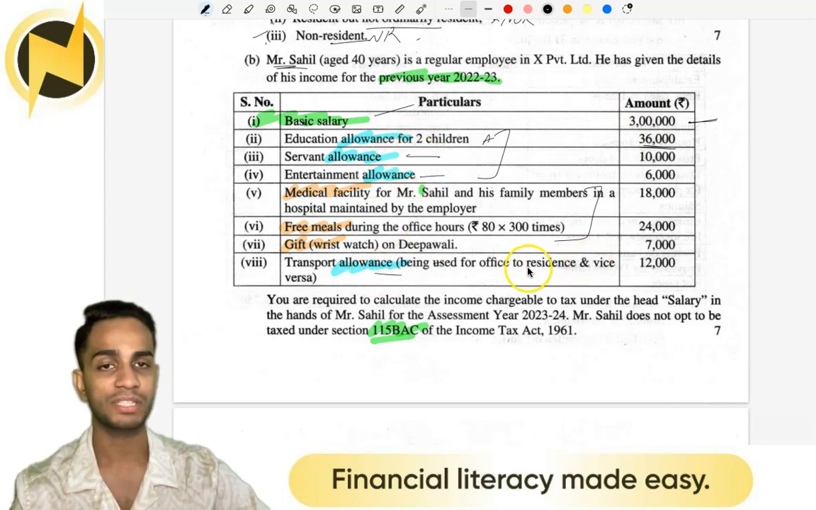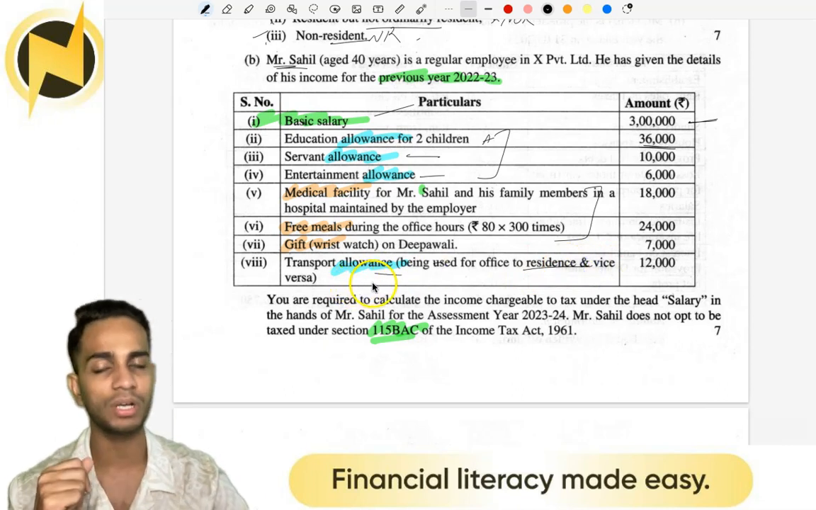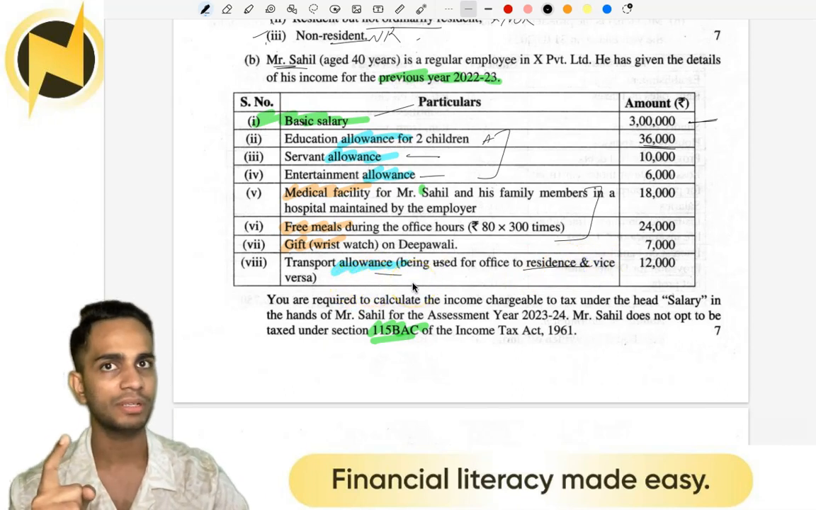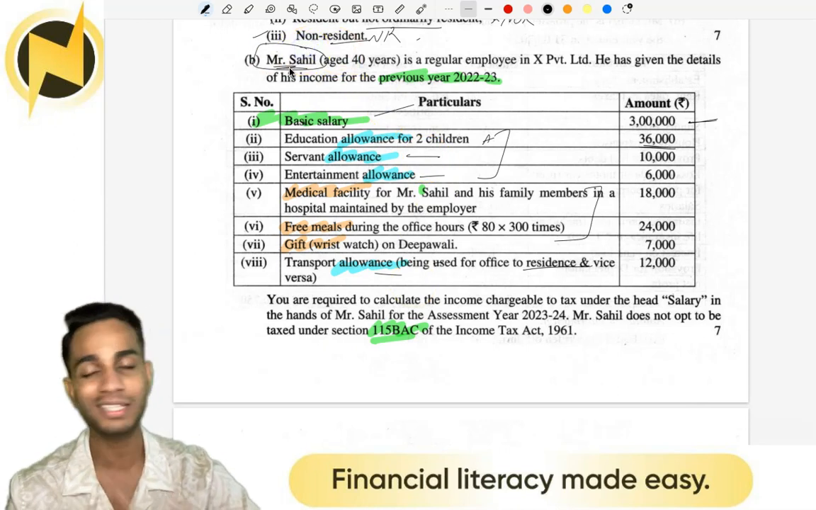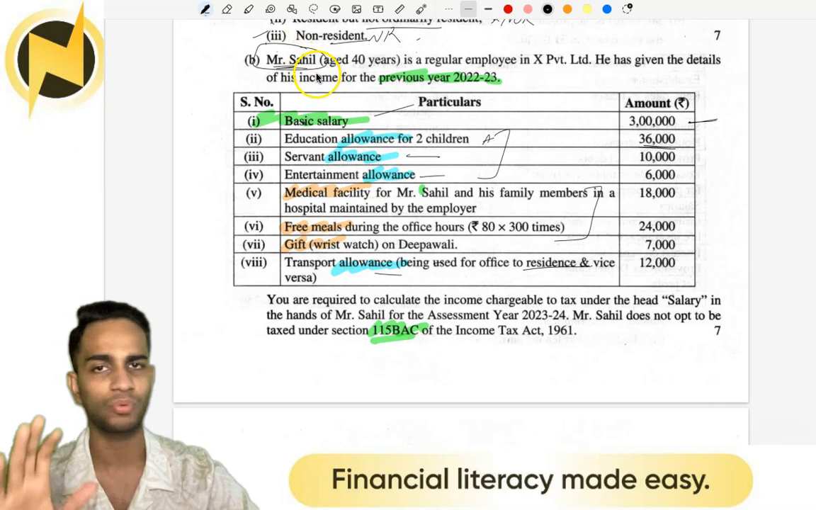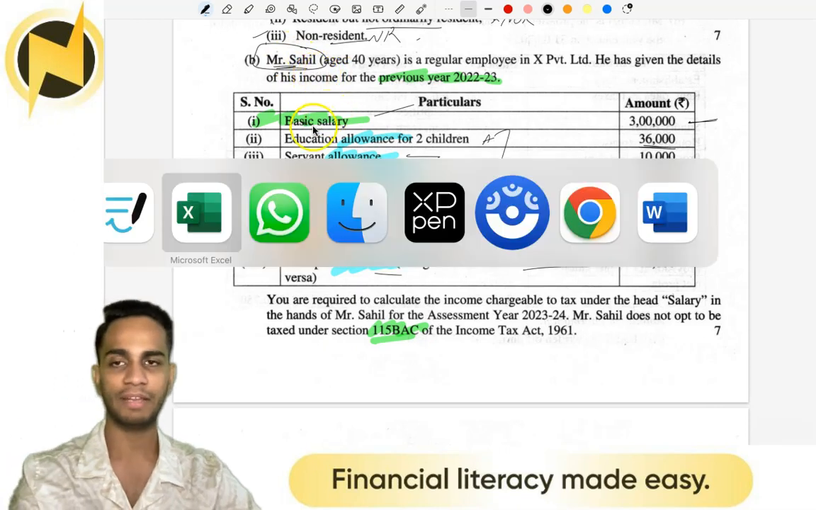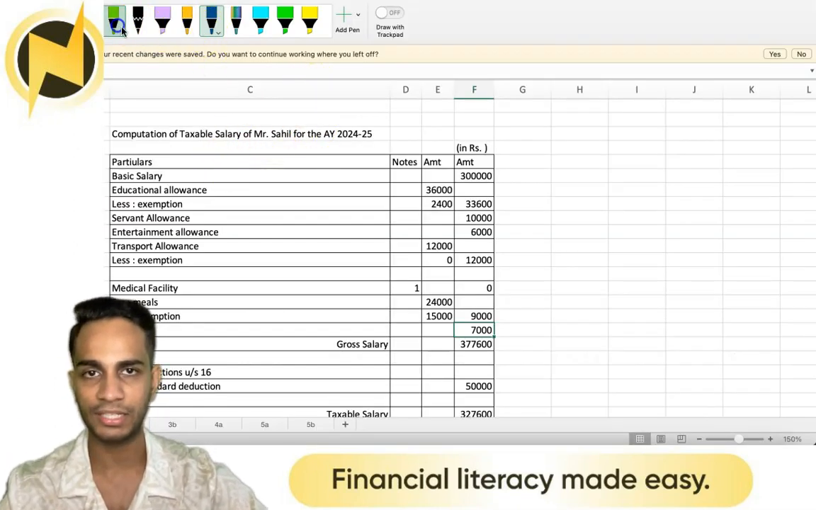Transport allowance, which is for residence to place of work, would have received an exemption if this person, Mr. Sahil, was disabled or had any form of physical disability. But here nothing is mentioned, so fully taxable. So basic salary we'll mention. So basic salary is mentioned as 3 lakh.